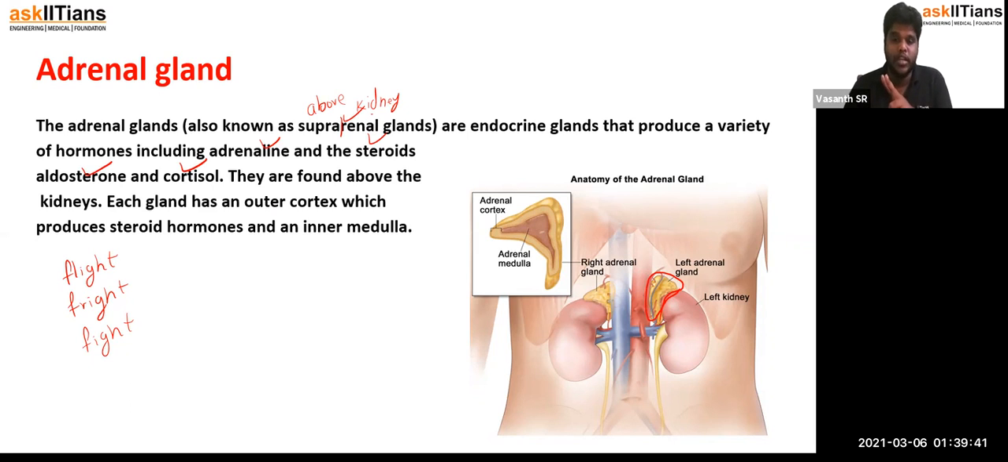The adrenal gland is generally divided into two parts: the outer cortex and the inner medulla. Both of them are involved in hormone production, steroid hormones and adrenaline. These are the two hormones taken care of. I hope you have understood about adrenaline in detail.